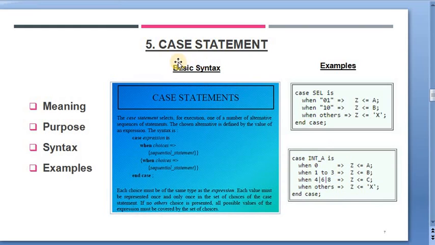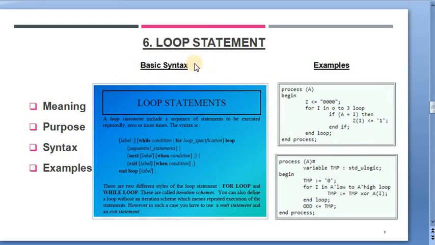I hope you now have an understanding of these case statements. So let's move to the next slide for the study of loop statements. Again, the basic definition says that these are the statements which are used whenever an operation needs to be repeated. The purpose of these statements is clear: they are used when there is a need for some repetition in the logic.